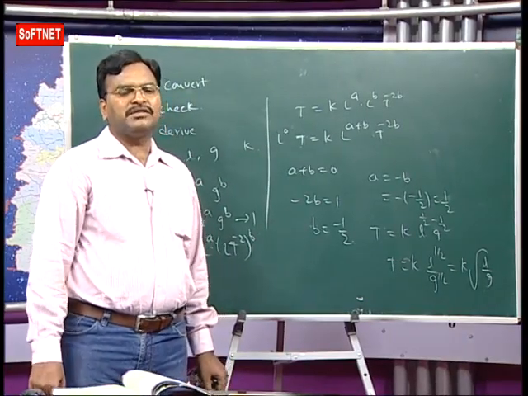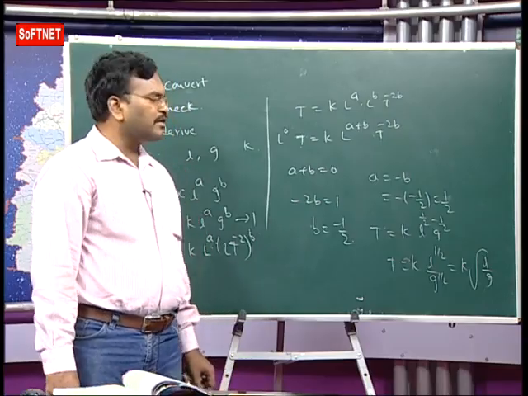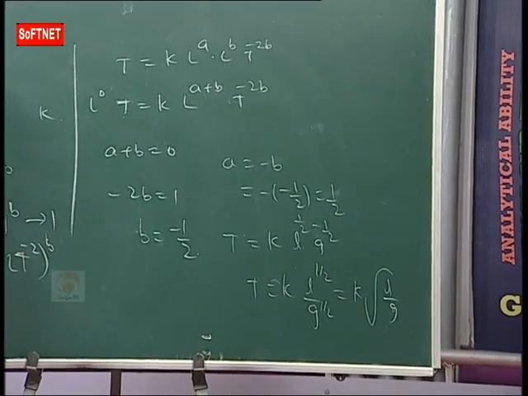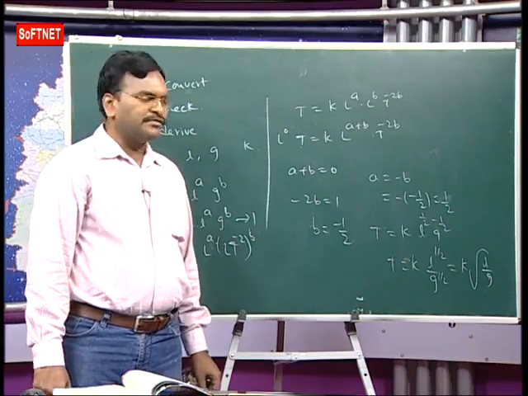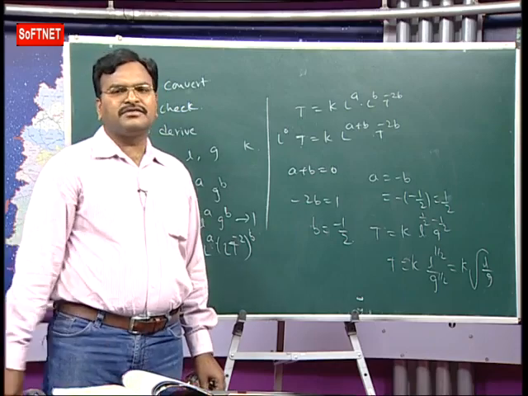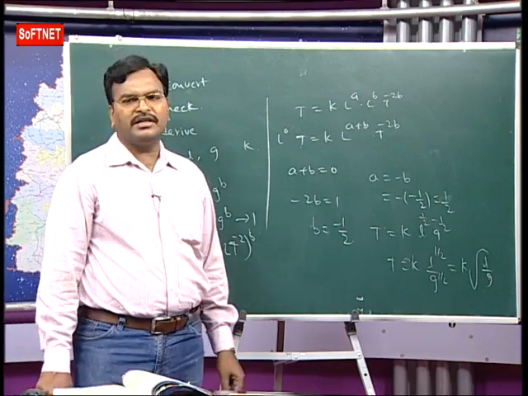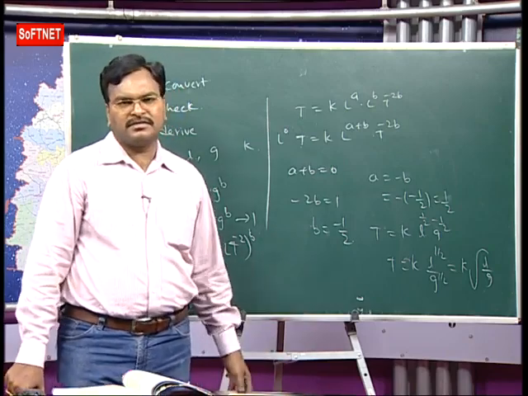Then they are giving the proportionality constant value. K is 2 pi. So if they give 2 pi, it becomes 2 pi under root of L by g. Here they are giving the proportionality constant. Sometimes they ask to derive the expression for viscous force. They give any physical quantities, so we must be thorough with all dimension formulas. Okay. Next class we discuss errors and we do some more problems on this. Thank you.